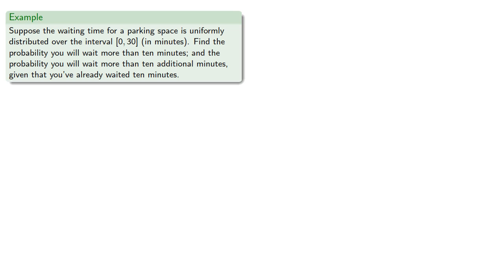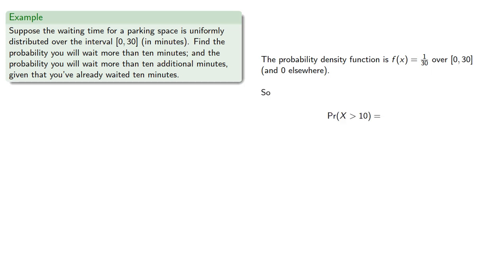Suppose the waiting time for a parking space is uniformly distributed over the interval from 0 to 30. Find the probability that you'll wait more than 10 minutes and the probability that you'll wait more than 10 additional minutes, given that you've already waited 10 minutes. The probability density function is, and so the probability that x is greater than 10 will be